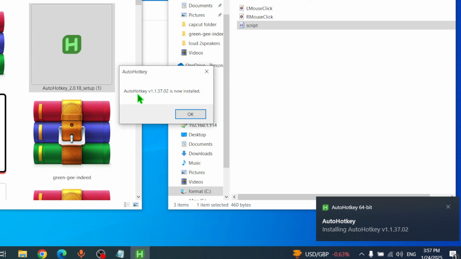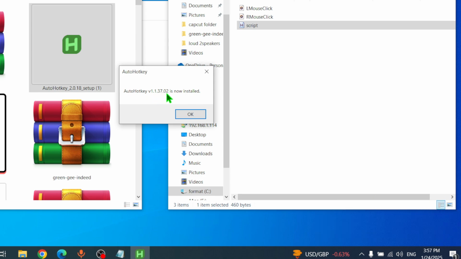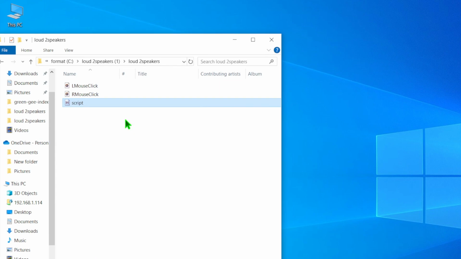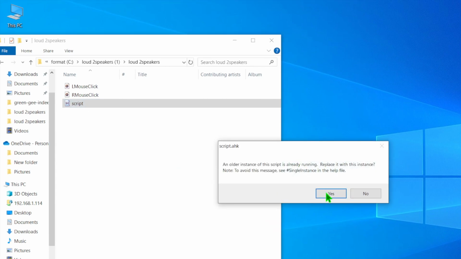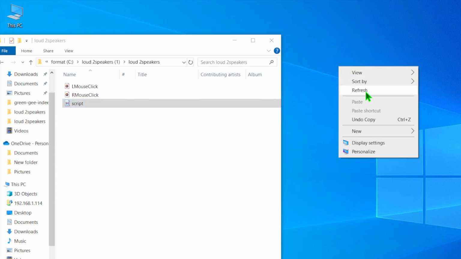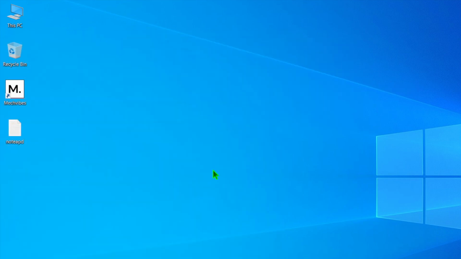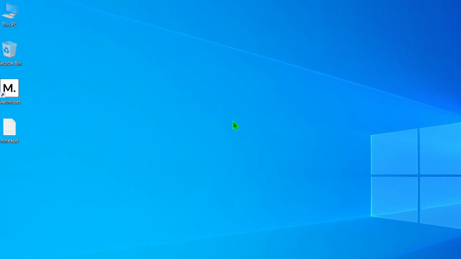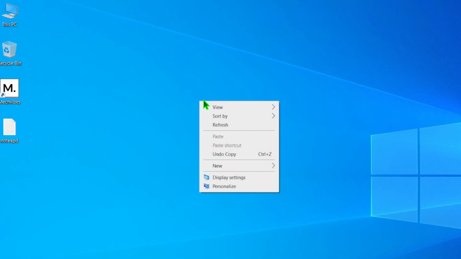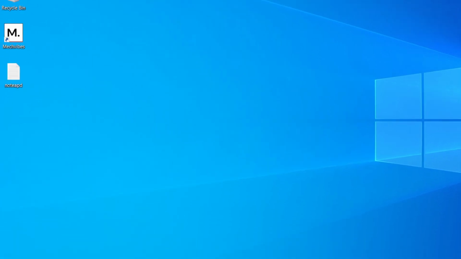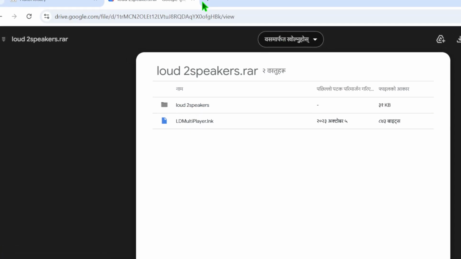Now you can find our message here, AutoHotkey version 1.37.02 has now been installed. Click OK. After that, just right click and run as administrator, click yes, then yes. Now you are able to listen to the right click and left click sound. Click, click.